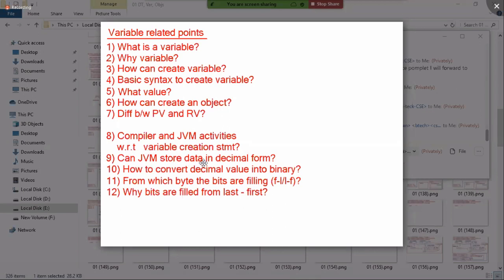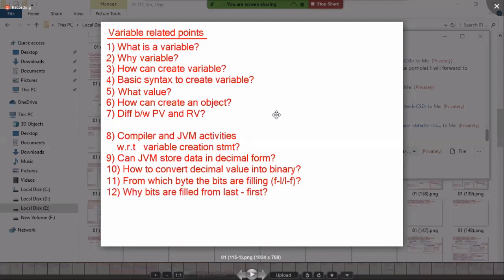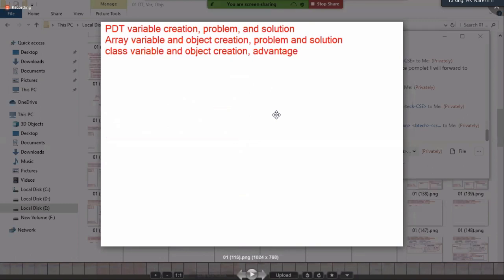Can JVM store data in a decimal format? How to convert a decimal value into binary? From which byte are the bits filled, first to last bit or last to first bit? Why are bits filled from last to first? We need to understand these 12 points first, so that you will have complete knowledge of memory management. Then further you can proceed to the next points. Okay, let's start first.